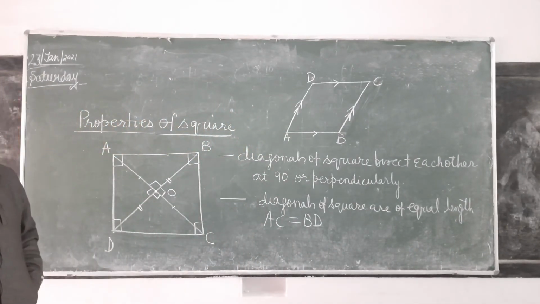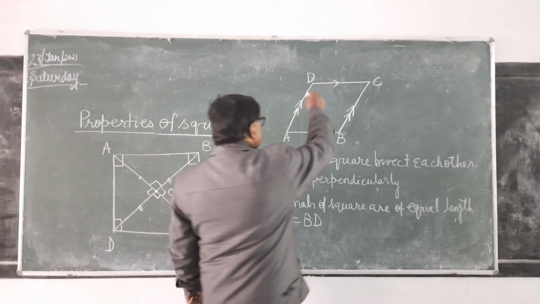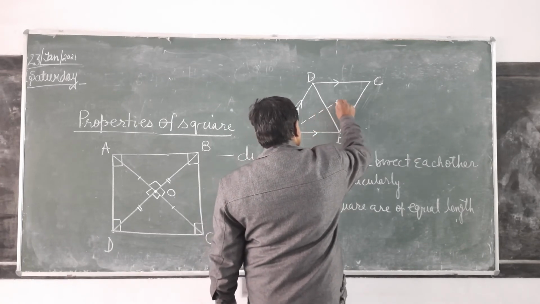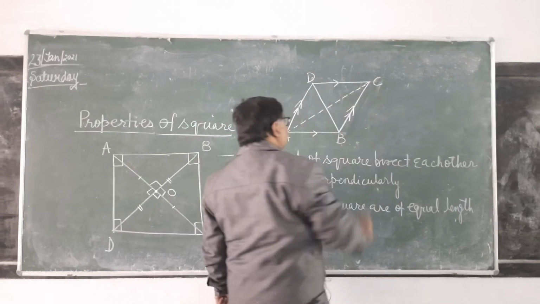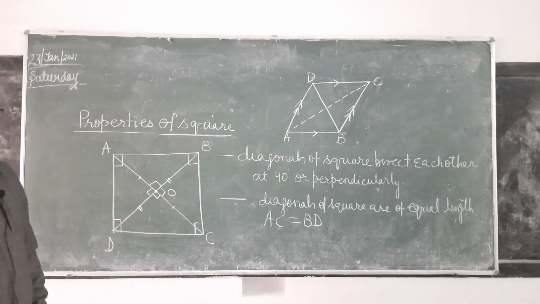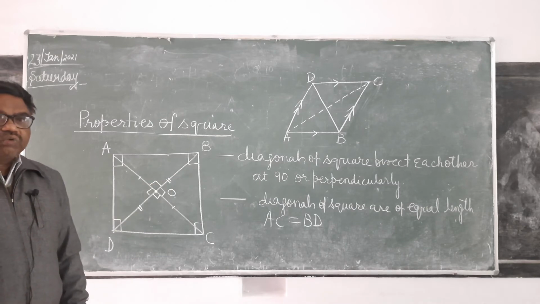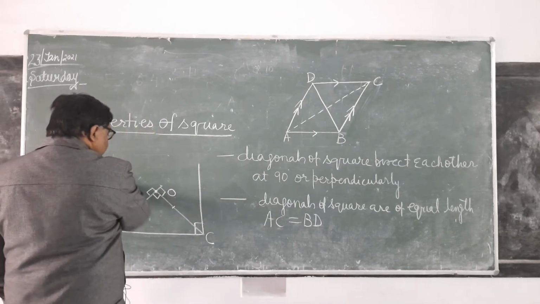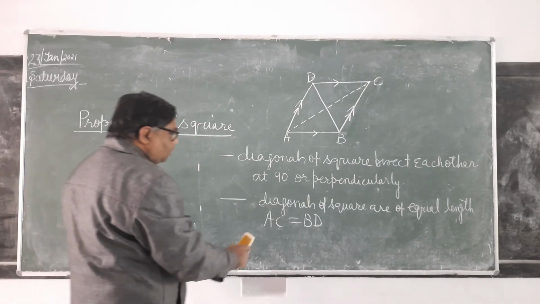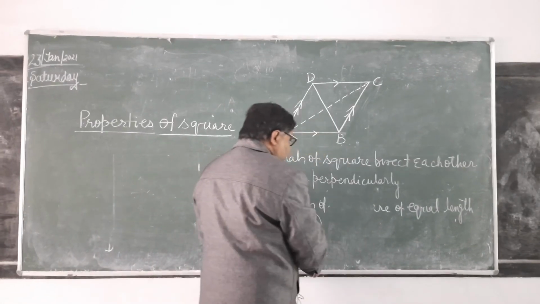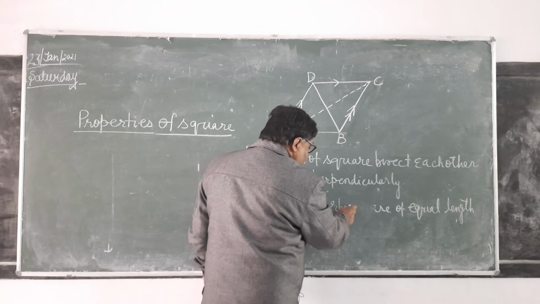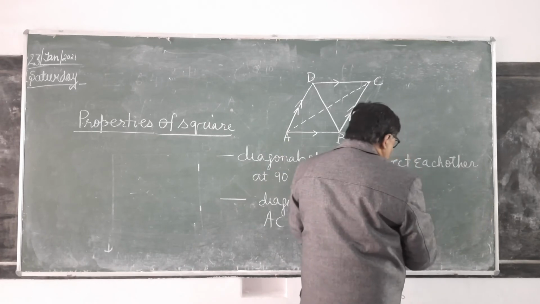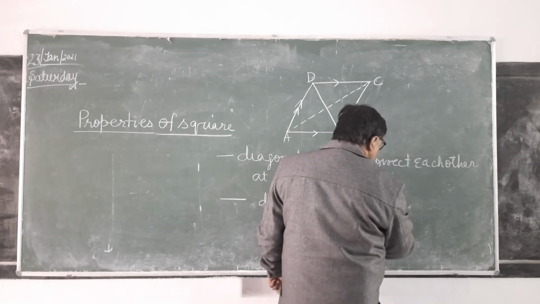Diagonals are of unequal length. You can see one diagonal is BD and another diagonal is AC. These diagonals are of unequal length. So in the rhombus, diagonals of rhombus are of unequal length. In the square, they are of equal length. Here, diagonals of rhombus are of unequal length.